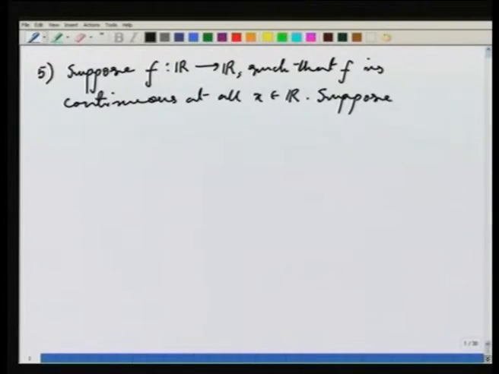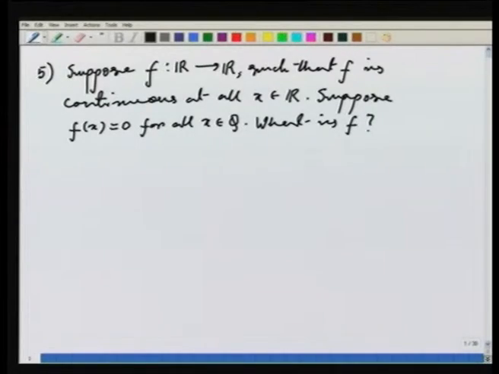Suppose f(x) is equal to 0 for all x in the set of rational numbers. Okay. Then the question is, what is f?